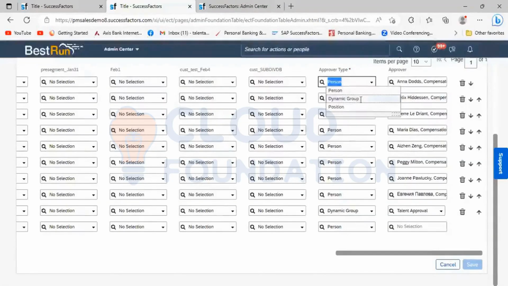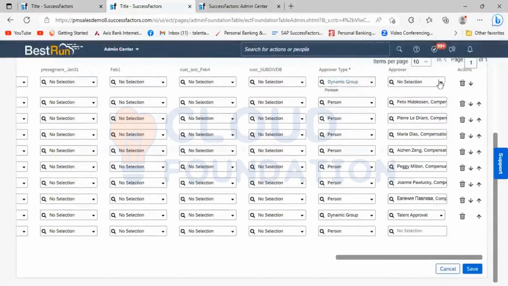If we are selecting under the dynamic rule a dynamic group, and under the dynamic group we select a group where we have two members, both members will act as the dynamic rule, because under the dynamic rule we have defined the approved type as a dynamic group.